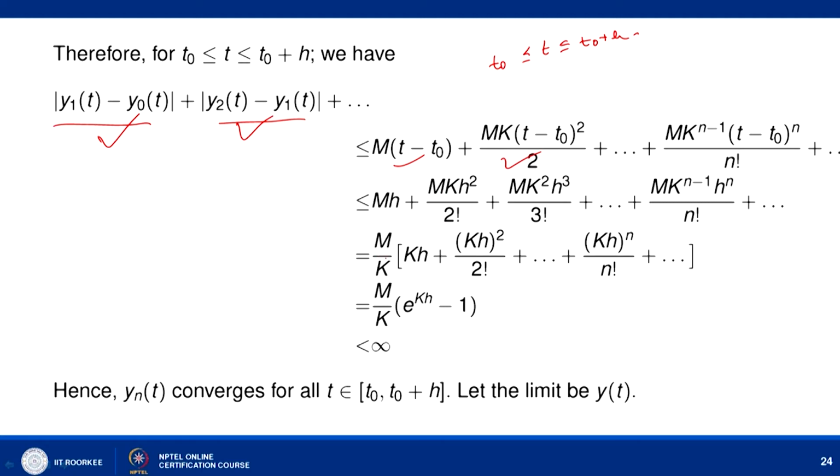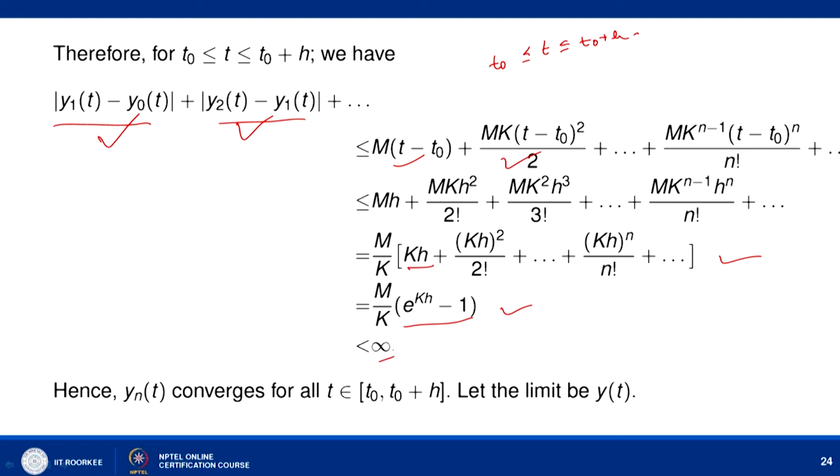Now, we do some more simplification: we divide by k and multiply by k. So, we can write m by k times (kh plus (kh) square upon factorial 2 and so on). This is nothing but the infinite series e to the power kh minus 1, so m by k times (e^{kh} minus 1). Since it is a converging series, this quantity is less than infinity.